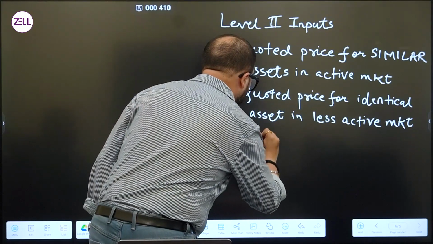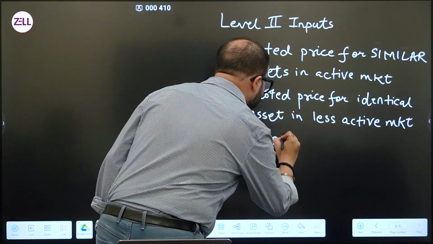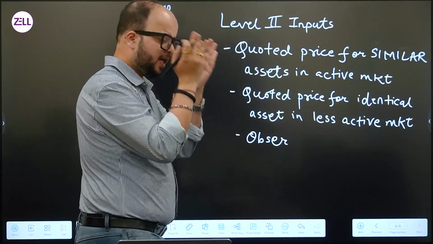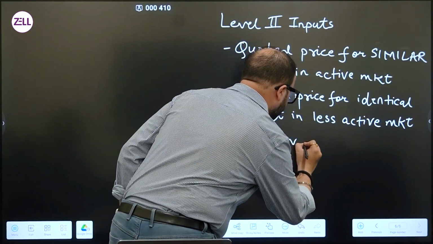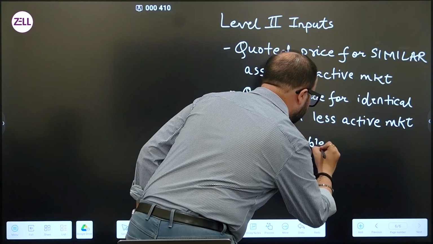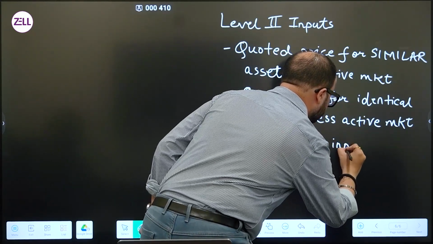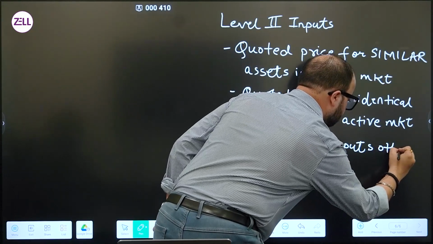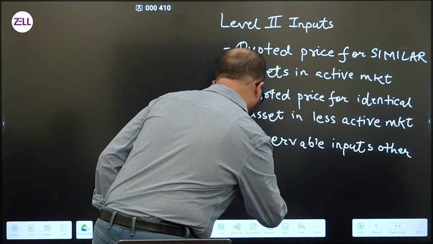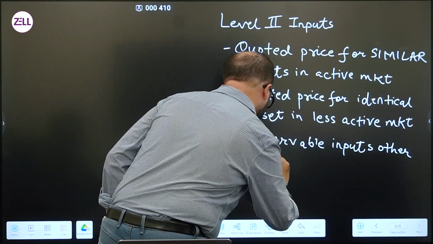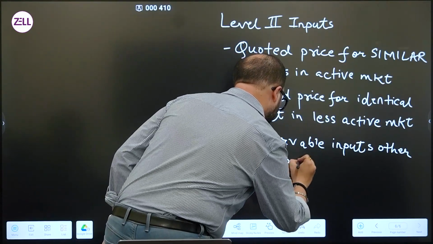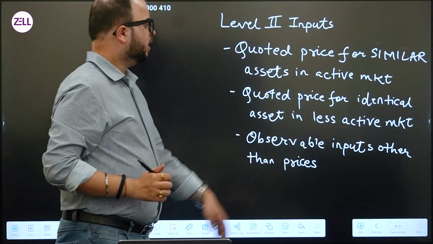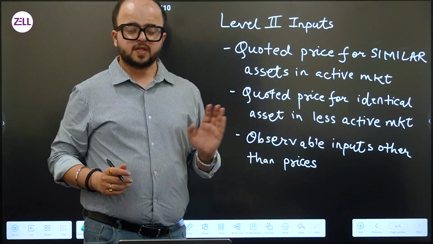Okay. These are all observable inputs, that is, you can see and point it out on some website or some platform. Observable inputs other than prices.